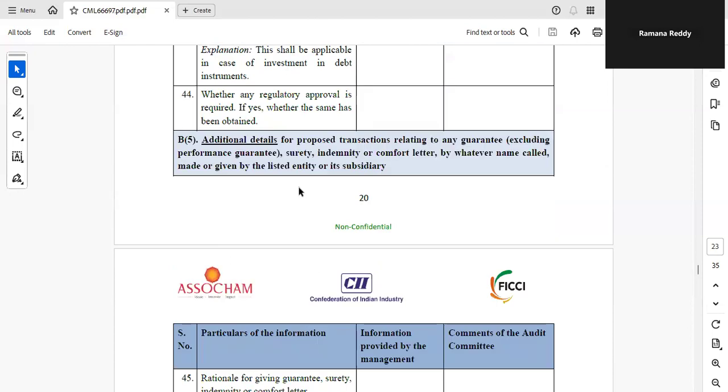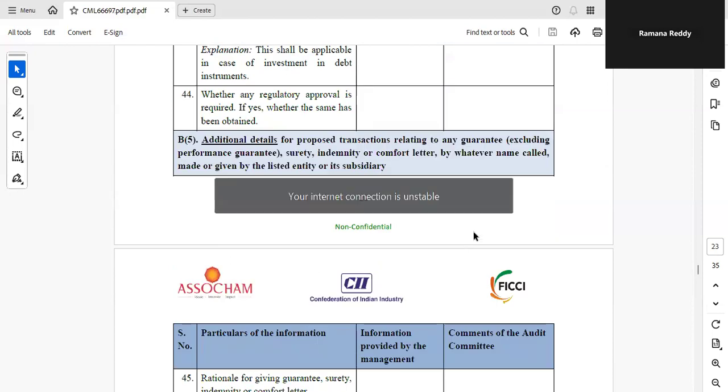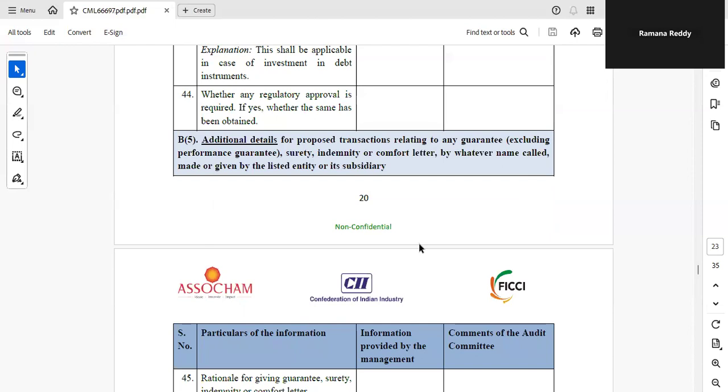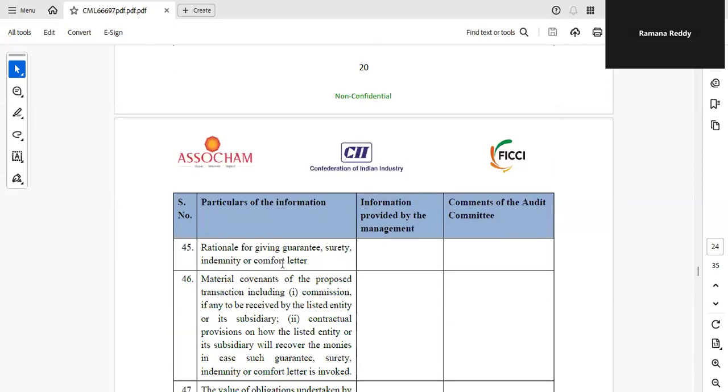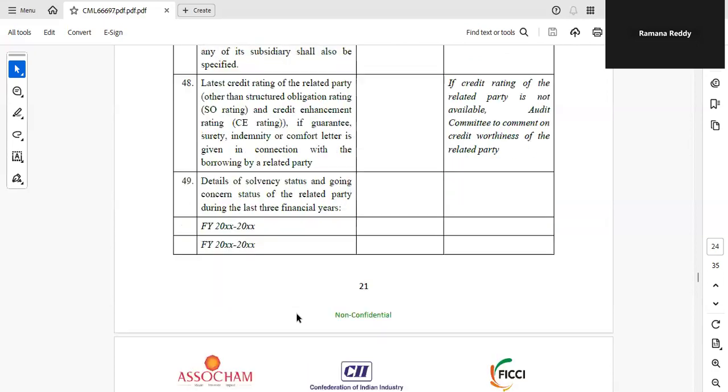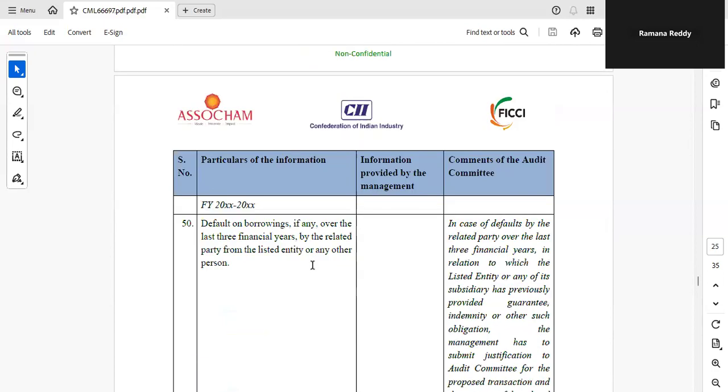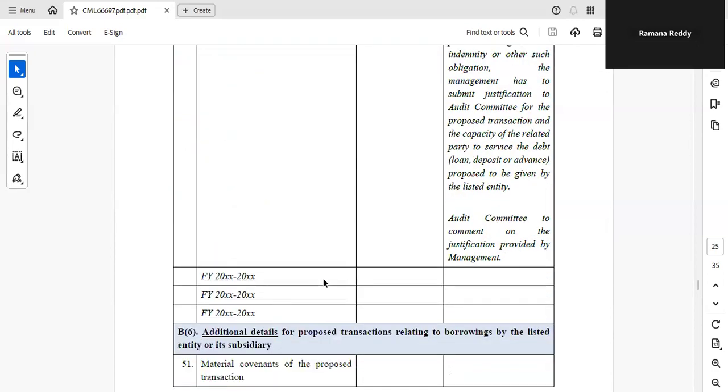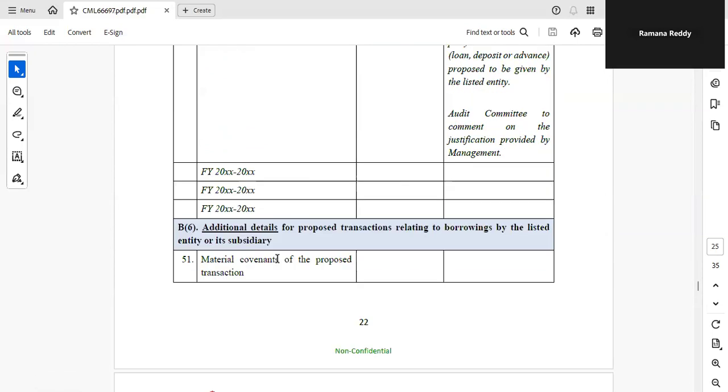These are the details at the time of giving guarantee, surety, indemnity, comfort letter: rationale for giving it, material covenants, proposed transaction, including commission, if any, received. Same as before, for the last 3 years the earlier past transactions also we have to mention. Once we give the past 3 years, then shareholders will come to know.